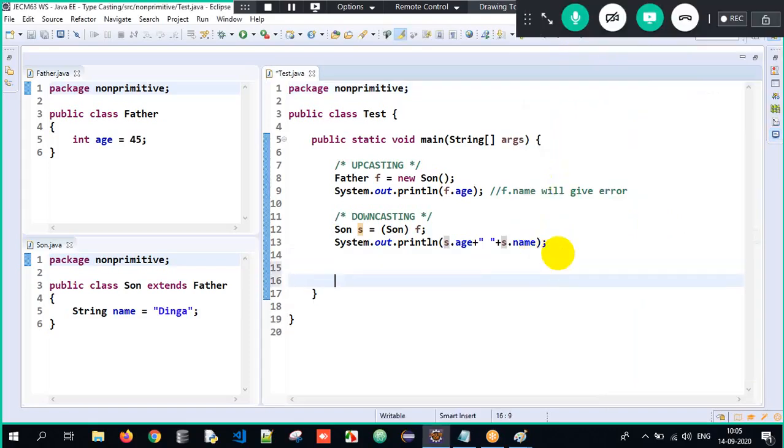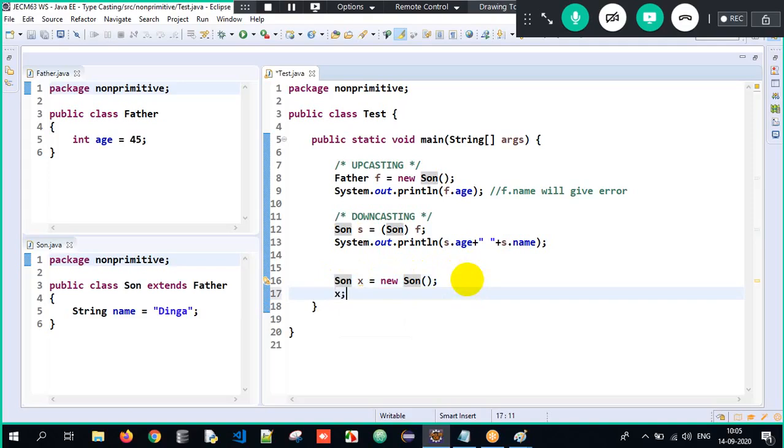See, new Son. When I say new Son, it's the subclass object. I am storing it into a reference X, which is of type Son only. So new Son is stored into X, which is of type Son.